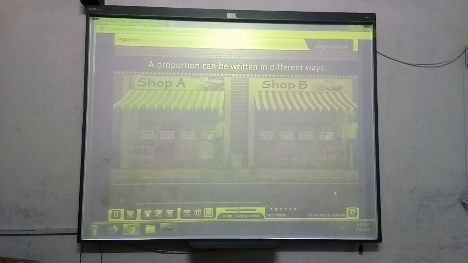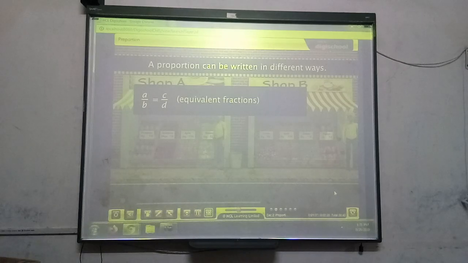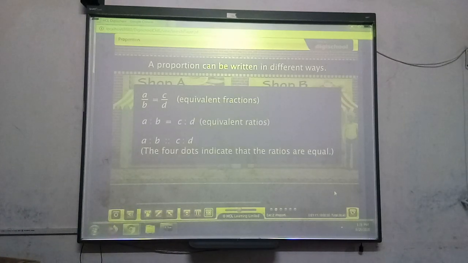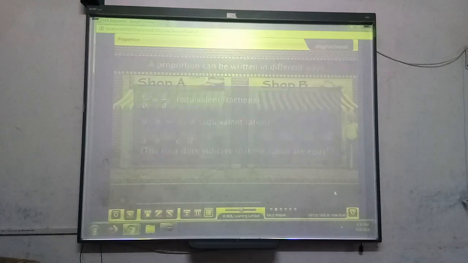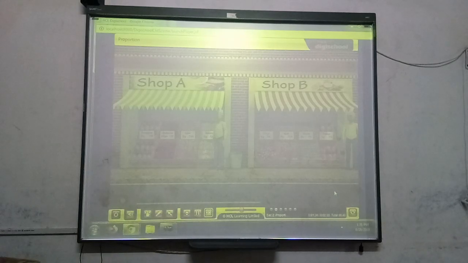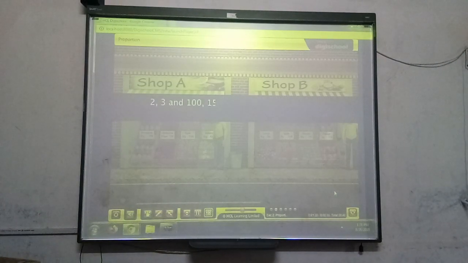A proportion can be written in different ways, as equivalent fractions, equivalent ratios, and by inserting the symbol of proportion. In all these cases, the proportion is read as A is to B as C is to D. In the example where Sam buys apples, 2, 3, and 100, 150 are in proportion.